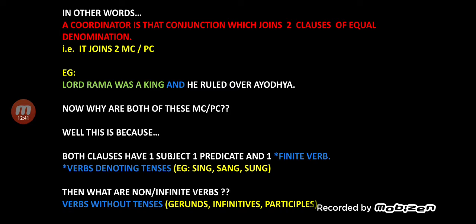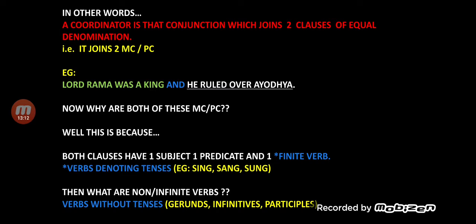Now, you know what's a clause, you know what's a subject, you know what's a predicate, you know what's a verb. But when I say a finite verb, I mean a verb which talks about the tense of that verb. So tense related verbs are called finite verbs.